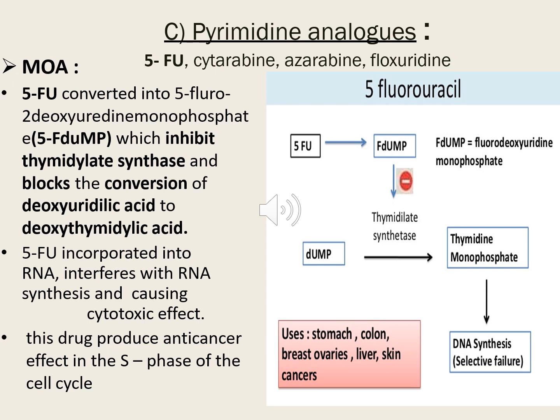But our drug 5-fluorouracil, after being taken into our body, gets converted to 5-fluorodeoxyuridine monophosphate. This fluorodeoxyuridine monophosphate will prevent the action of thymidylate synthase. So we don't have thymidine monophosphate and we don't have the DNA synthesis. That is the reason the cancerous cell can't survive.